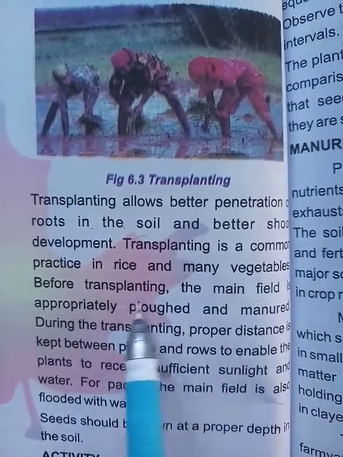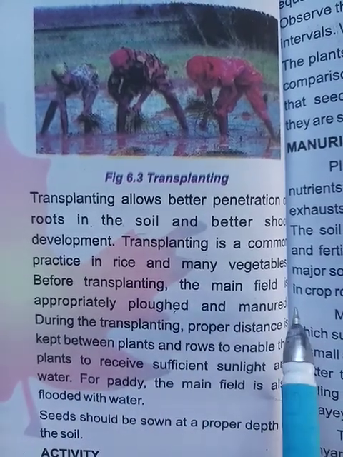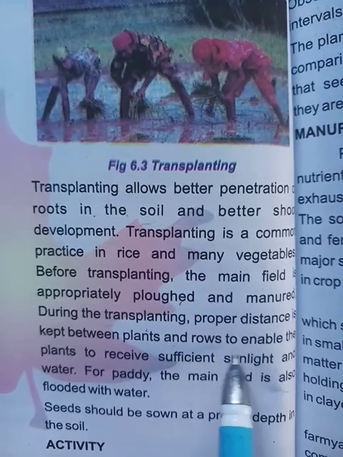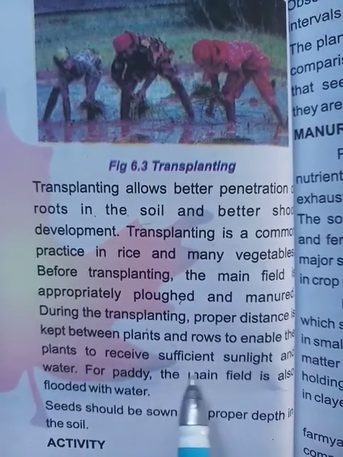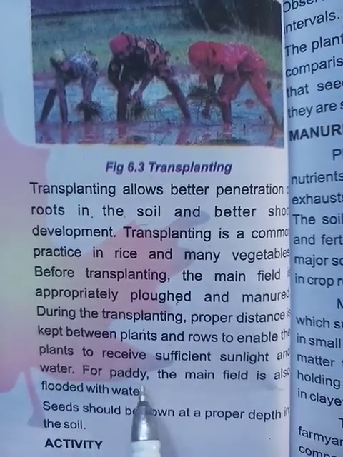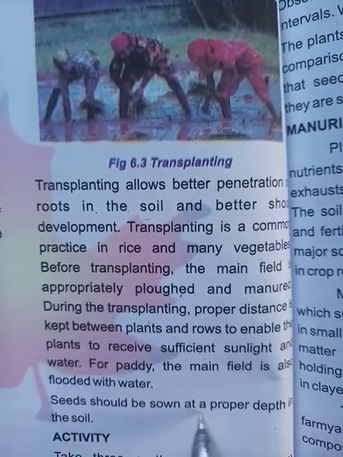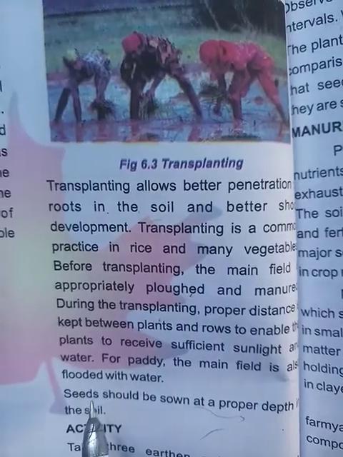Before transplanting, the main field is appropriately plowed and manured. During transplanting, proper distance is kept between the plants and rows to enable the plants to receive sufficient sunlight and water. For paddy plants, the main field is also flooded with water. Seeds should be sown at a proper depth in the soil.